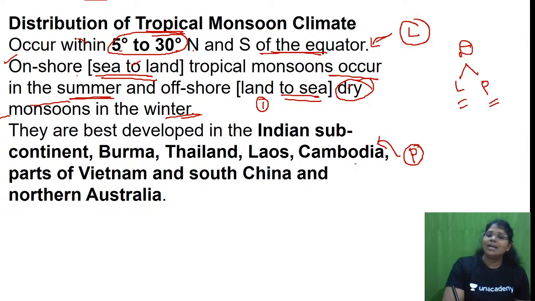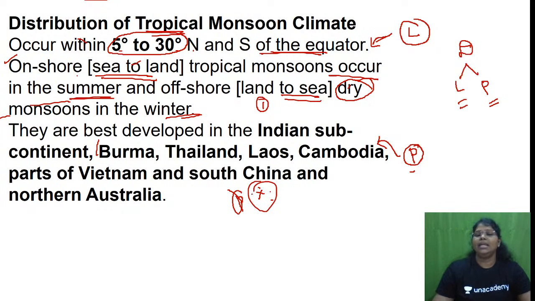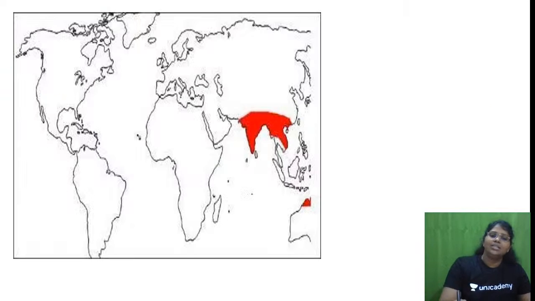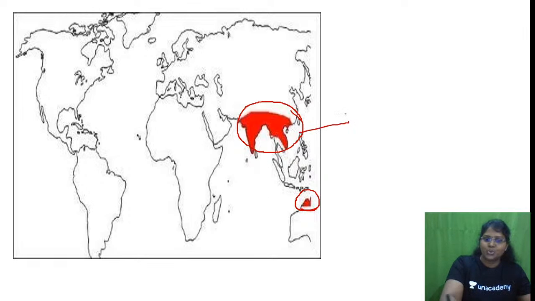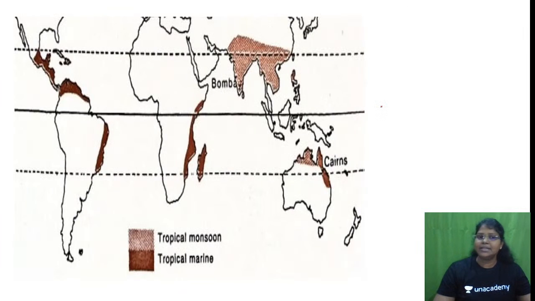So what is the answer with respect to the places? They are best developed in the Indian subcontinent, Burma, Thailand. Places are very, very important from the prelims point of view. Burma, Thailand, Laos, Cambodia, parts of Vietnam, South China and northern Australia. So, yes, tropical monsoon. Am I right? See, northern Australia. These are the places which fall under tropical monsoon. Is everything clear? Next.